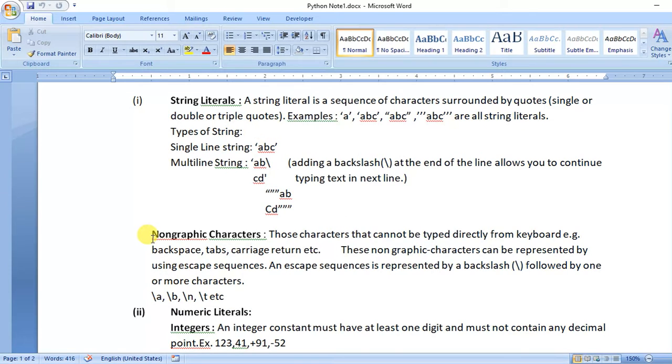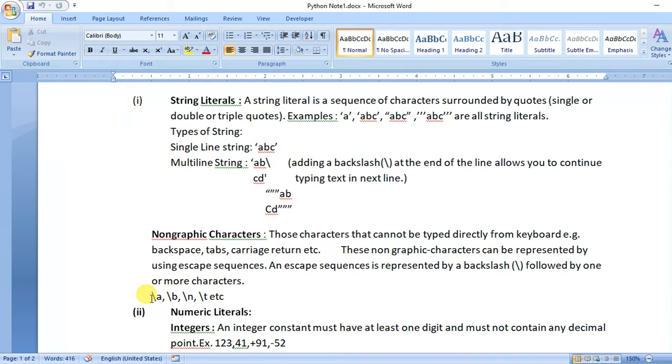Next is non-graphic characters. Non-graphic characters are those characters that cannot be typed directly from the keyboard, for example backspace, tabs, and carriage return. These non-graphic characters can be represented by using escape sequences, and an escape sequence is represented by a backslash followed by one or more characters. These are two characters, but it stores only one character in the computer's memory. So backslash is the indication of an escape sequence character.